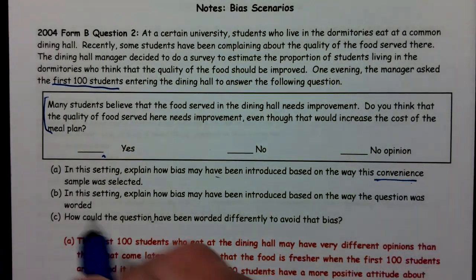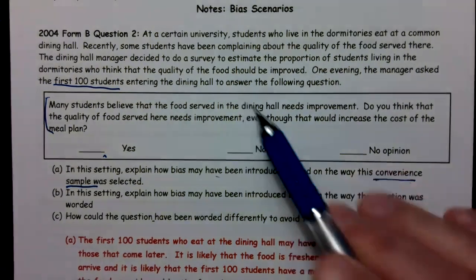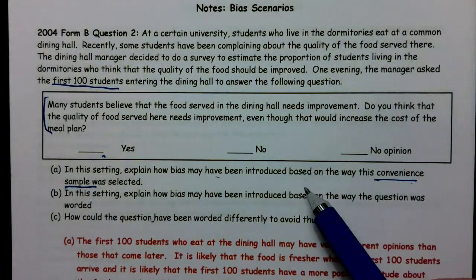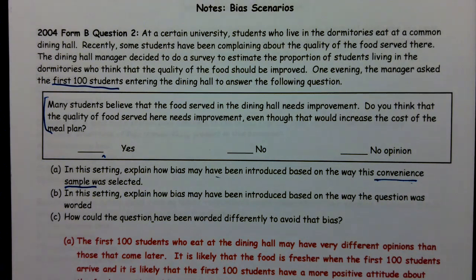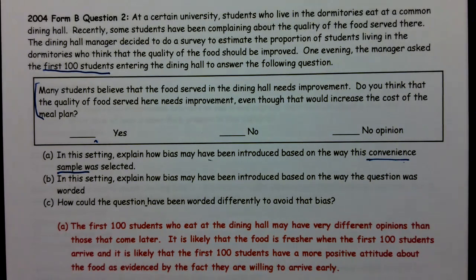First off, convenience samples are bad. What they did was they took the first 100. Well, why is choosing the first 100 a problem? The first 100 may not be representative of the entire population who eats. And then you need to give a reason why. So you need to say the first 100 may not be represented. The first 100 may have different opinions.